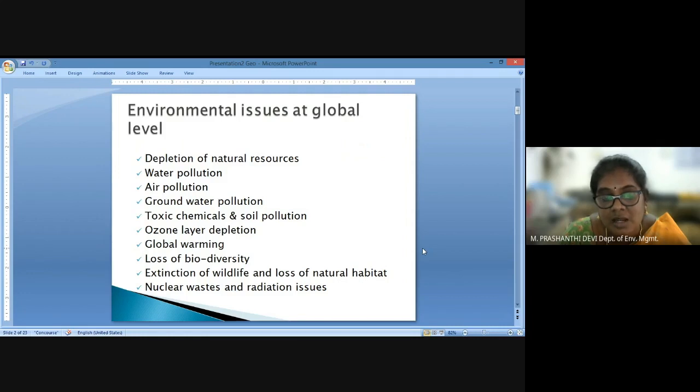Other larger issues are nuclear waste, radiation issues, and radiation related illness.